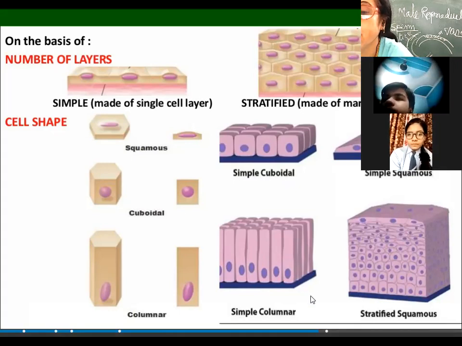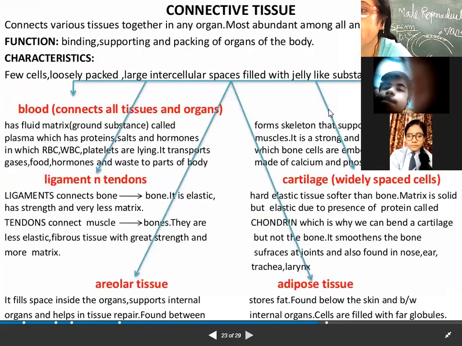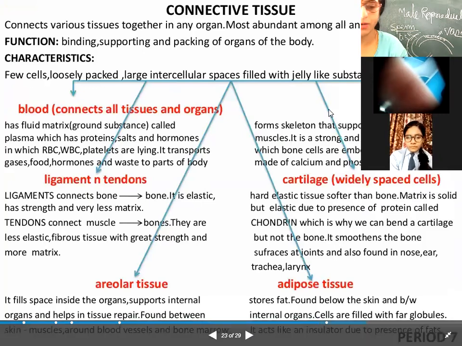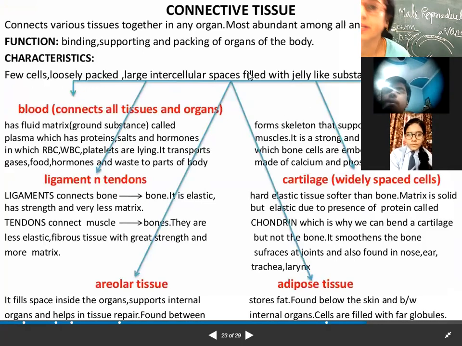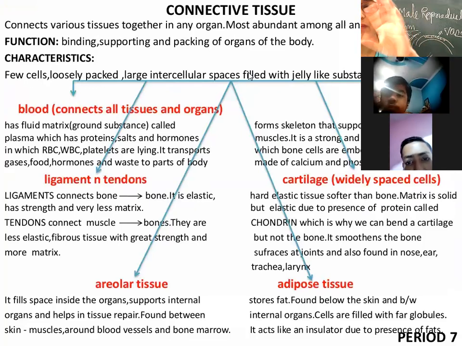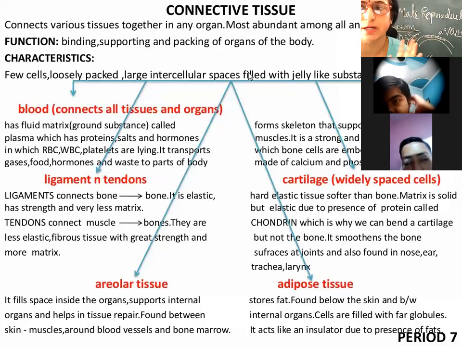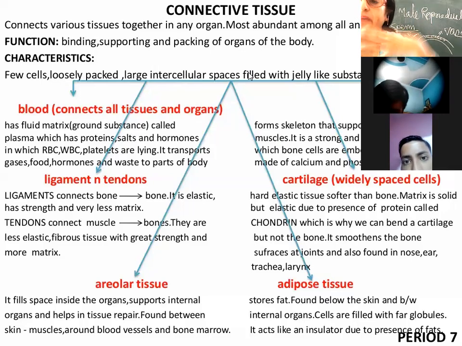All right. Now we are going to discuss another type of tissue, called connective tissue. We have already discussed all the parts of epithelial tissue. In this chapter, you just have to remember which gland is present where and what its function is, the location of the gland and the function of the gland. We have to make ourselves aware of which glands are present in our body and in which tissues.